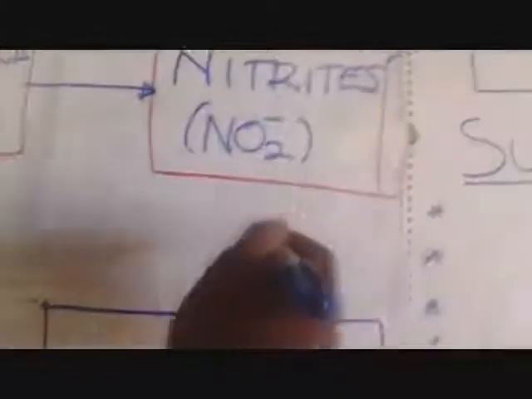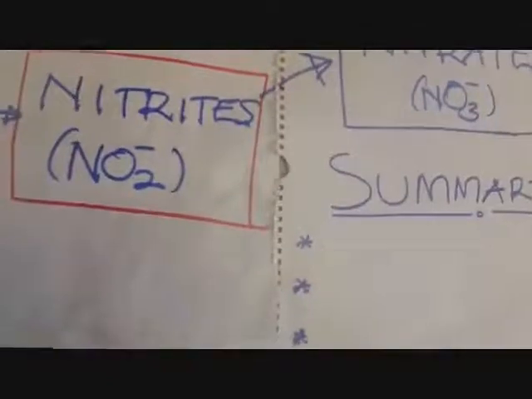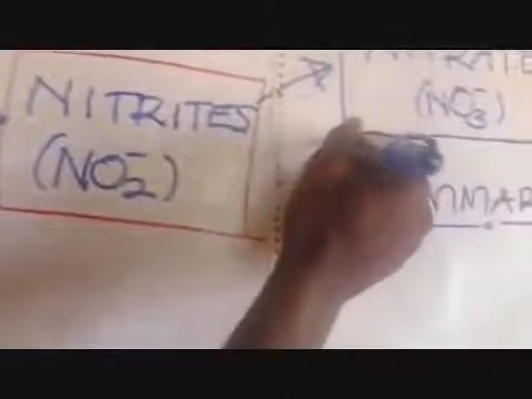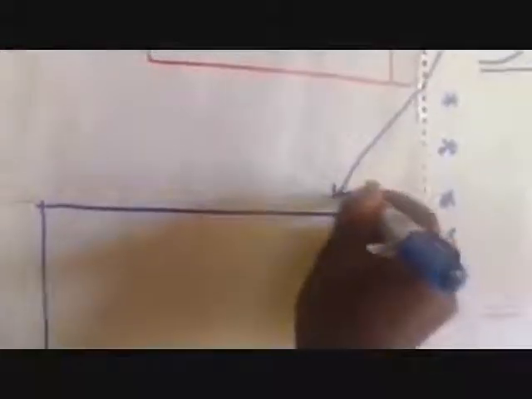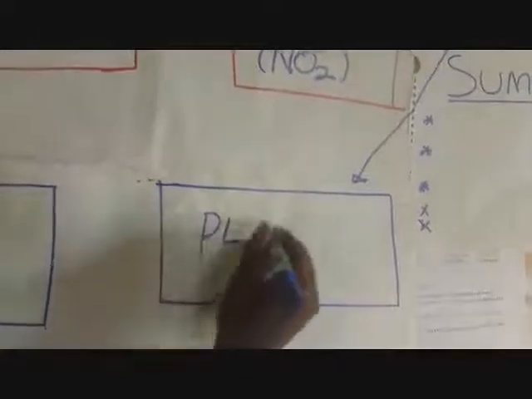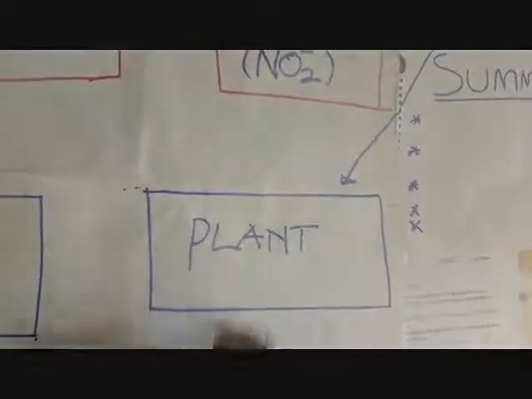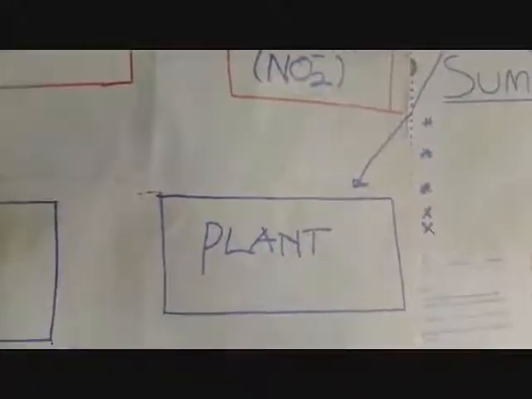Remember now, the nitrates are soluble. And once they are soluble, they can be absorbed by the plants. So here we shall have an arrangement like that to move this one to our plants. So we have our plants taking in the nitrates. Remember, nitrates can be used for making amino acids, DNA, and so on.